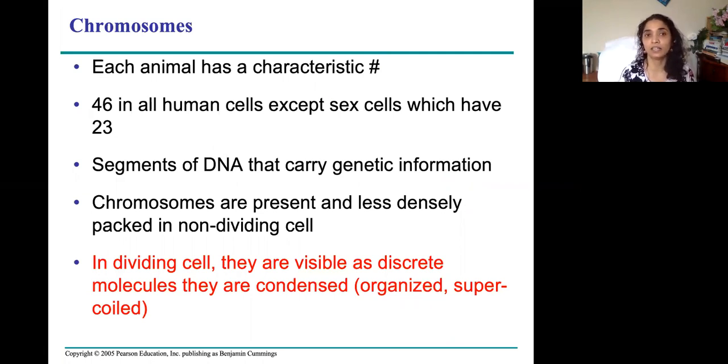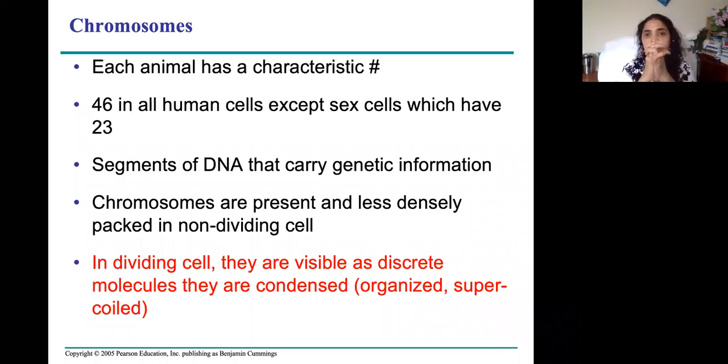In humans, we have 46 chromosomes if it is a muscle cell or skin cell. But if it is an ovum or sperm, we all know ovum and sperm. In ovum, there are 23 chromosomes. In sperm, there are 23 chromosomes.